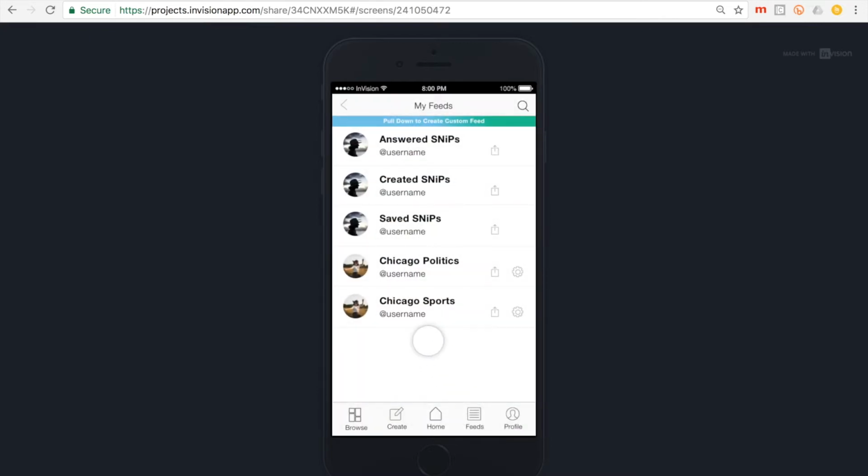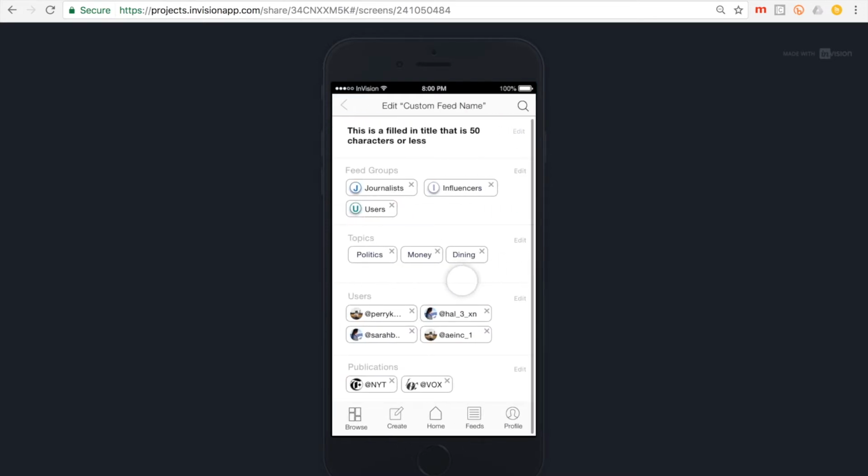Let's talk about navigating, creating, and customizing my custom feeds. There are default feeds like snips I have made, interacted with, and bookmarked. Then there are custom feeds like the Chicago politics feed I added earlier from another user. If I want to change the settings of this feed, I can customize topics, publication, users, and whether I want journalists, influencers, or other users in that feed.